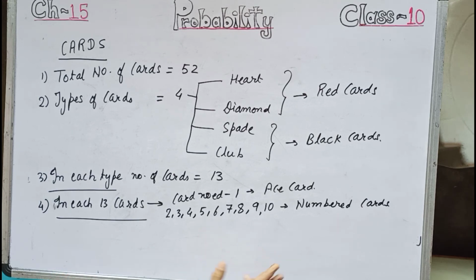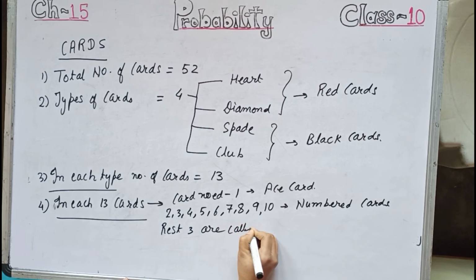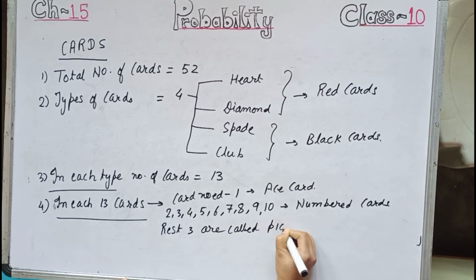Now 11, 12, 13, they are not numbered, they have some pictures, so they are called picture cards. The rest 3 are called picture cards.